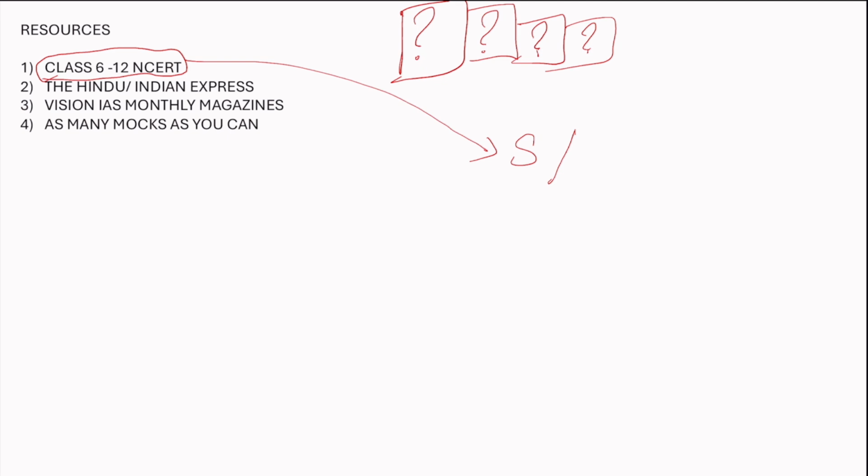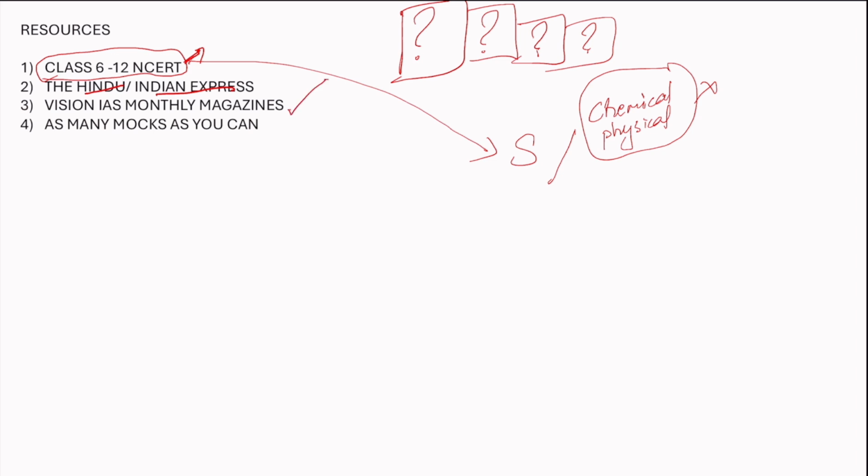And what shouldn't be read here is the chemical formulas or the physical formulas. Don't concentrate anywhere on the formulas because formulas are not being asked, but the concepts. The earlier question which I asked, why ice is frozen in the upper layer, why it's liquid in the lower layer, that question can be answered from an NCERT. And then make sure you read The Hindu or Indian Express, any one paper religiously, and note down the latest news into a book where you segregate as per the syllabus I told. And other than that, Vision IAS monthly magazine.